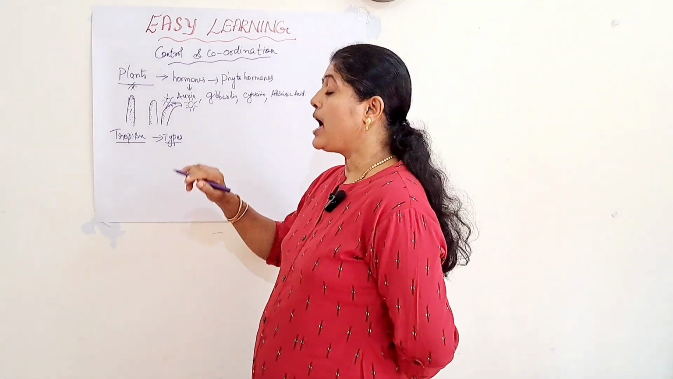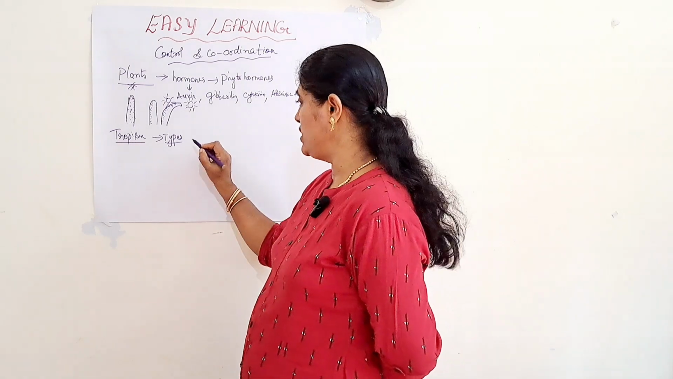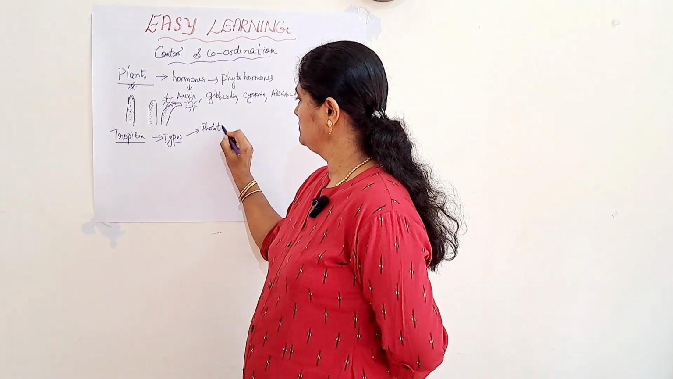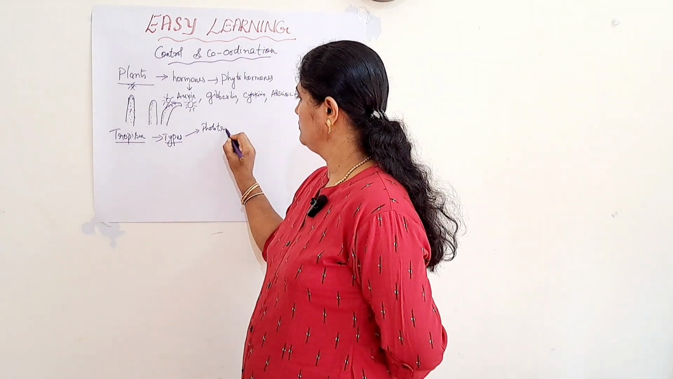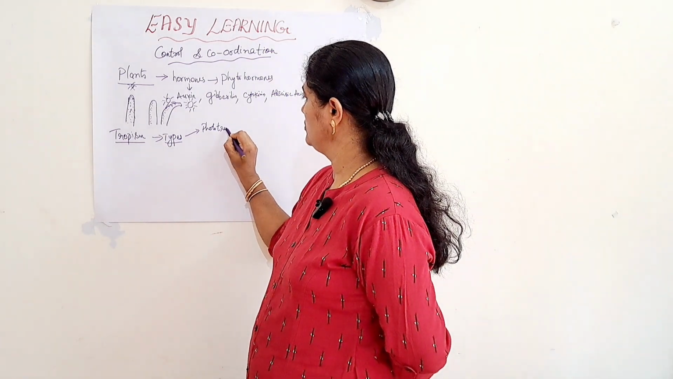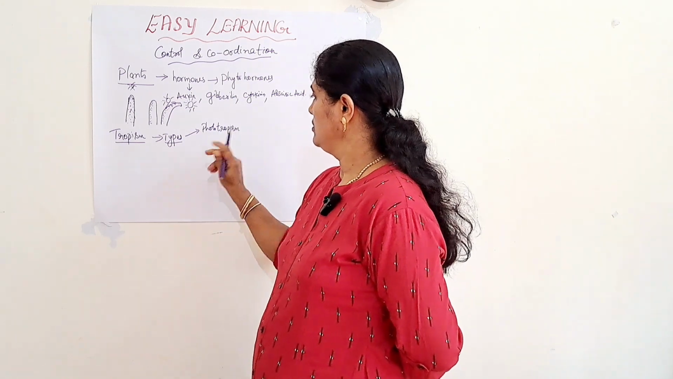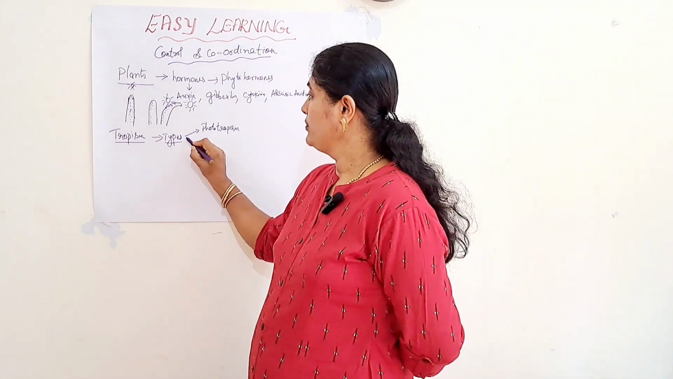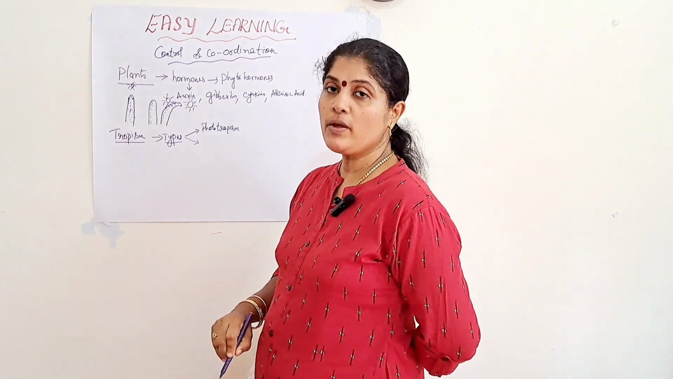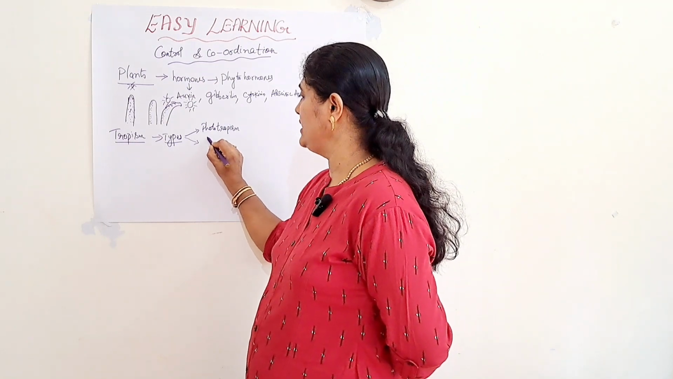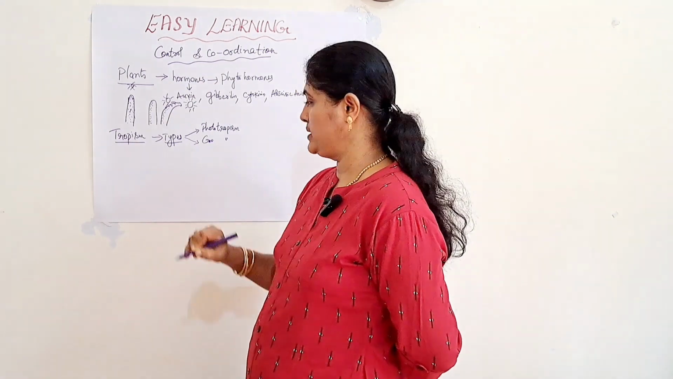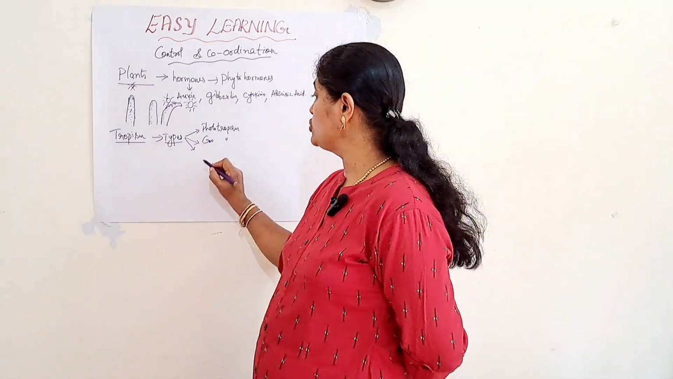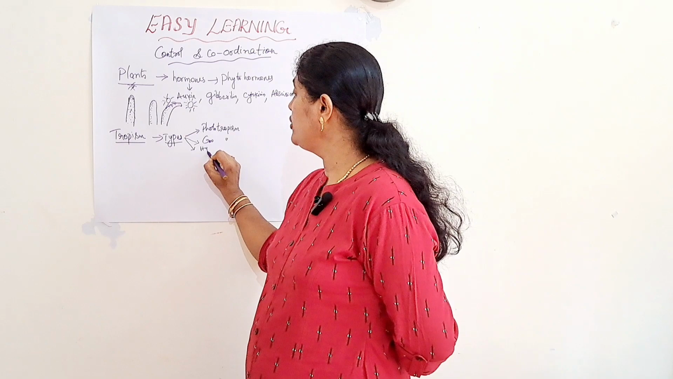The movement of the plant part in response to light is known as phototropism. The movement of the plant part in response to gravity is known as geotropism. The movement of the plant part in response to water is known as hydrotropism.